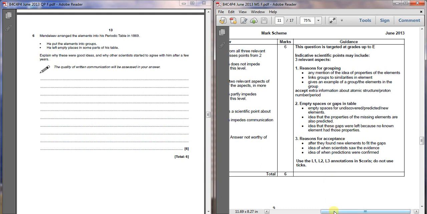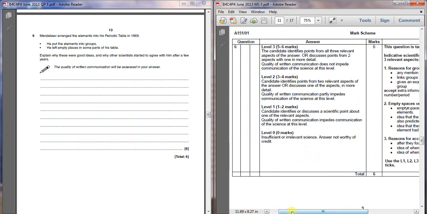If you look over on the other side, just like before, you'll see that there's 3 levels. So for 1 to 2 marks, the candidate identifies or discusses a single scientific point about any one of the aspects. As long as you've mentioned one of those things, and there were 9 of them here, 1, 2, 3, 4, 5, 6, 7, 8, 9, 1 out of 9 points, you get 1 or 2 marks. Candidate identifies 2 or more points from 2 relevant aspects, so any number of points from the different aspects, and you get 3 or 4 marks.